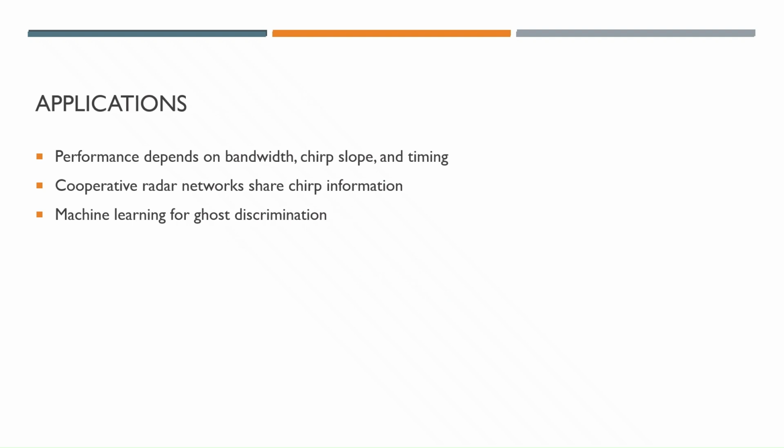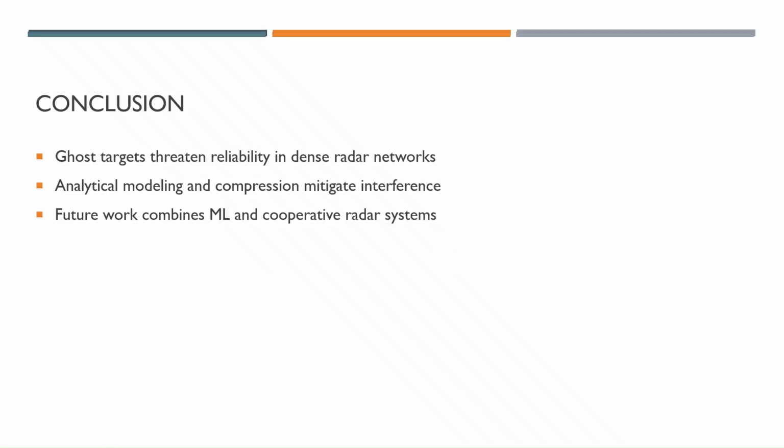The success of these suppression methods depends heavily on radar design parameters. Larger bandwidth improves range resolution, but also increases overlap, while shorter chirps boost update rate but raise timing sensitivity. Future systems can use cooperative radar networks, which means that vehicles will share timing data to prevent interference altogether. Another promising direction is to use machine learning. Neural networks trained on radar data can learn to tell real targets from ghosts. These AI-based detectors often outperform traditional methods, but they will need large data sets and are still costly to implement.